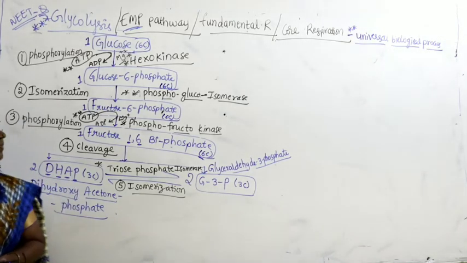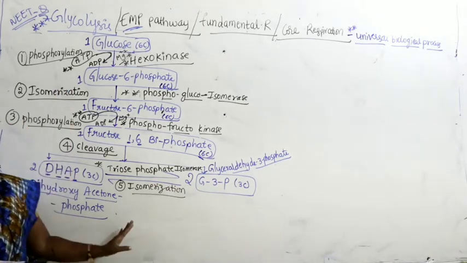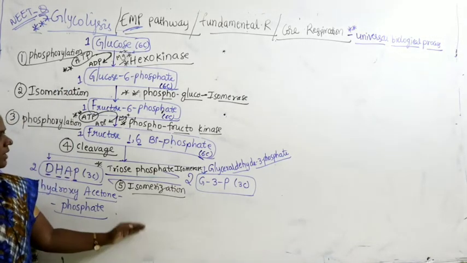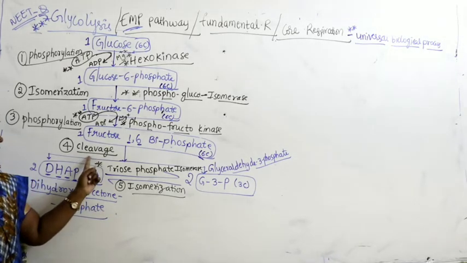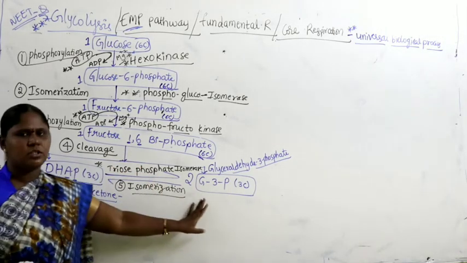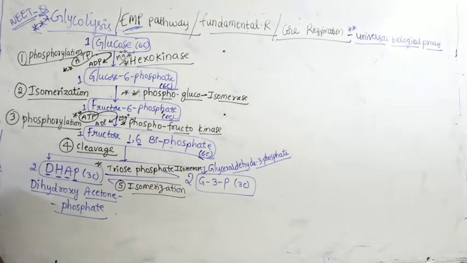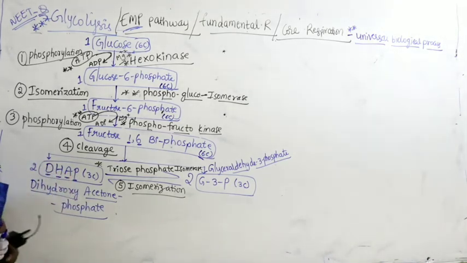Hello students, now let us continue our discussion about glycolysis. For the last class we have discussed up to the fourth step, cleavage. Now the fructose 1,6 biphosphate is further divided into DHAP and G3P. Right, so if you look here, what is a very important thing to discuss here?